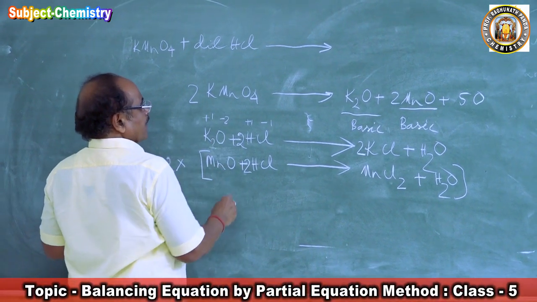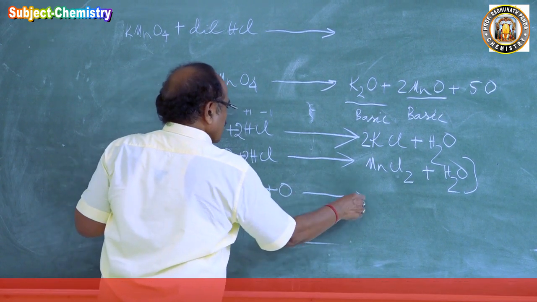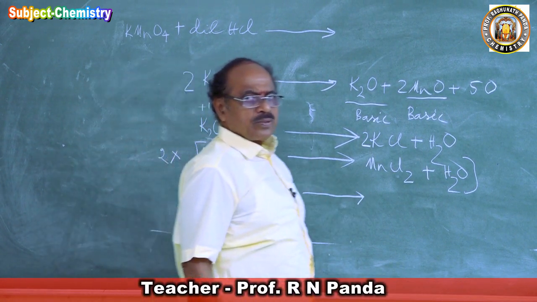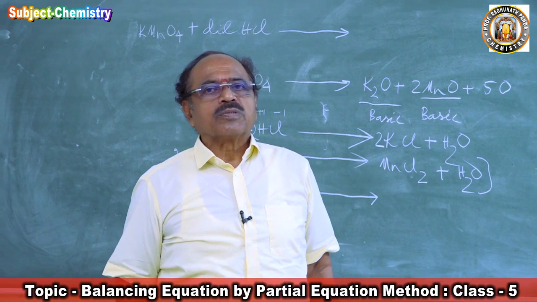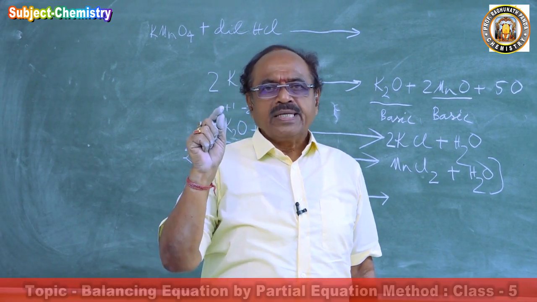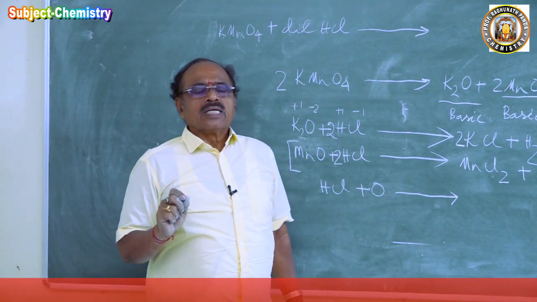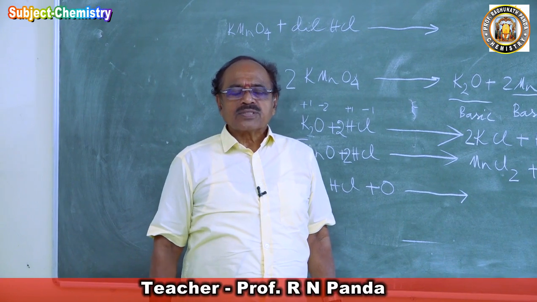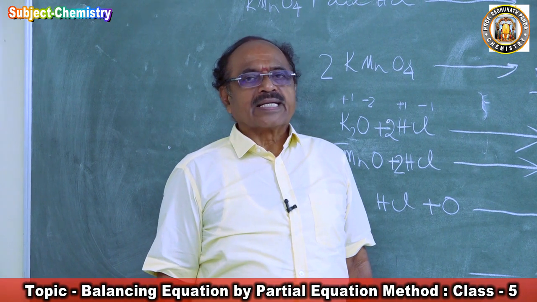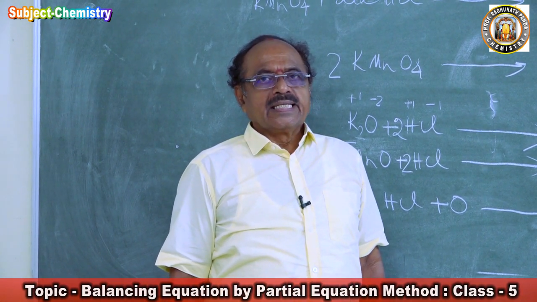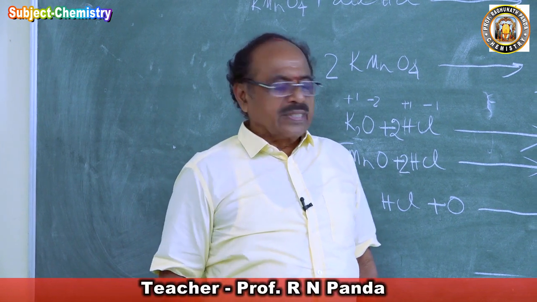Now then what will happen? HCl will react with O. Somebody may question, why will HCl react with O? Now where is chlorine? Chlorine is placed in the 7th group of the periodic table, 7A: fluorine, chlorine, bromine, iodine. As they are in the 7th group, they have 7 electrons in their outermost shell. So it has a strong tendency to accept an electron, to become chloride.